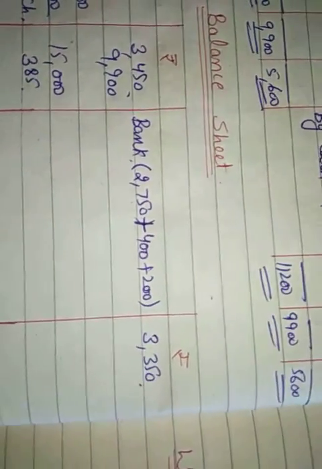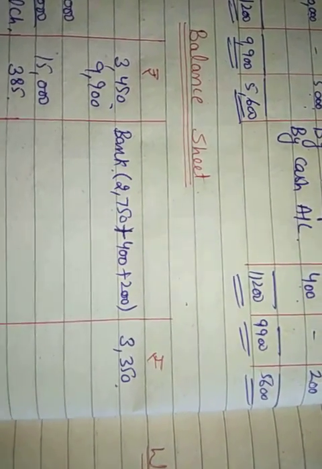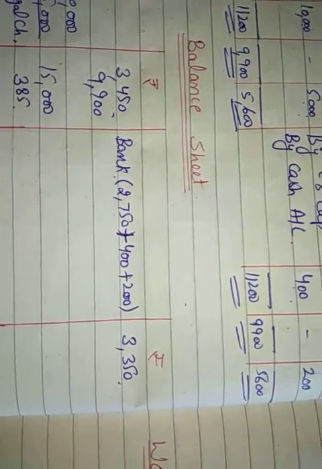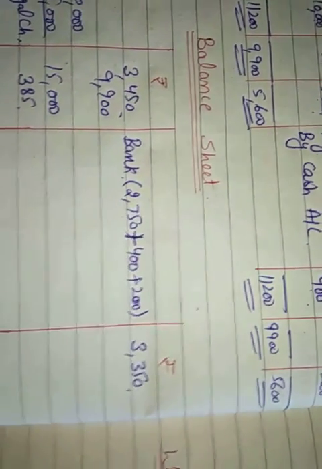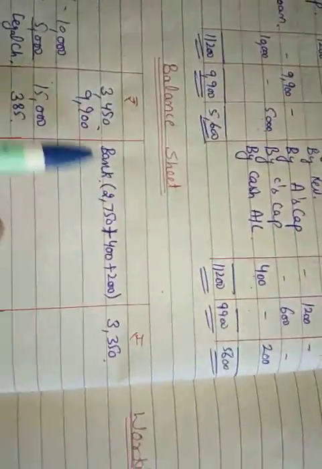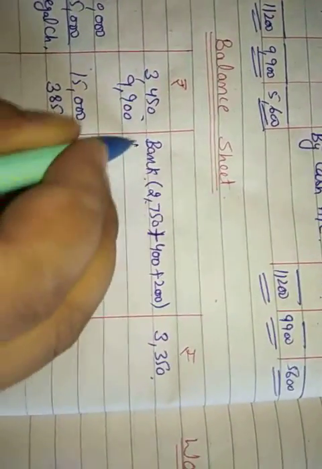3,350. Okay, you can make a bank account also for this, but that is very lengthy. You can adjust it here also. As in the question you have been given a bank account, you can make that also in the working note like this. But the simpler thing is you will just write the whole of the calculation here.